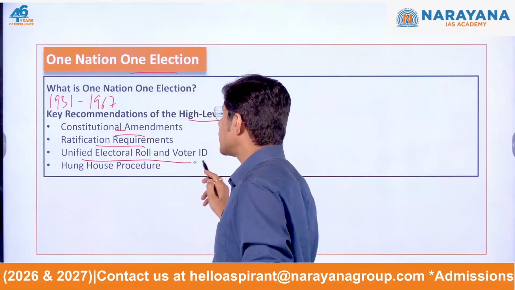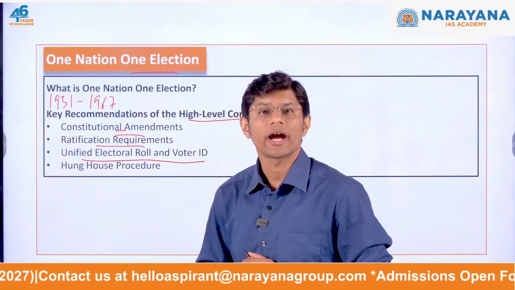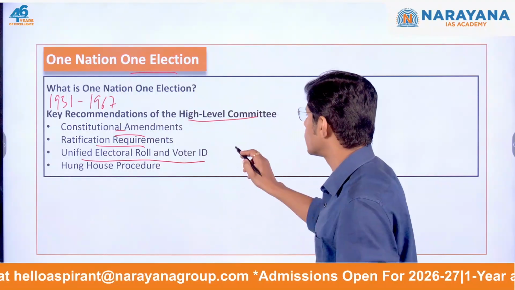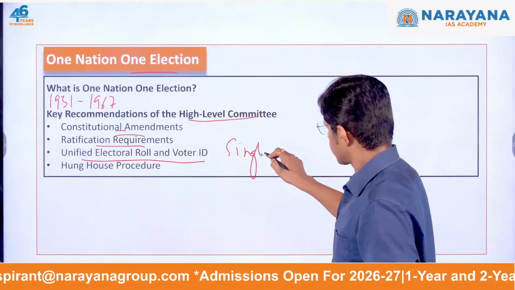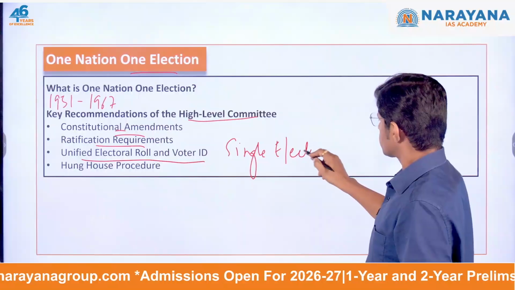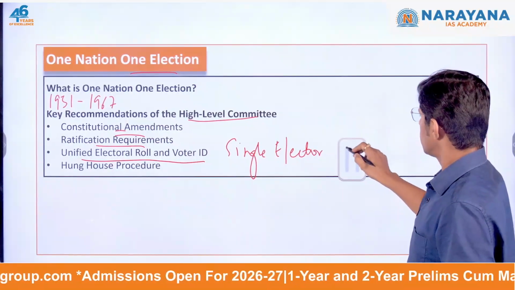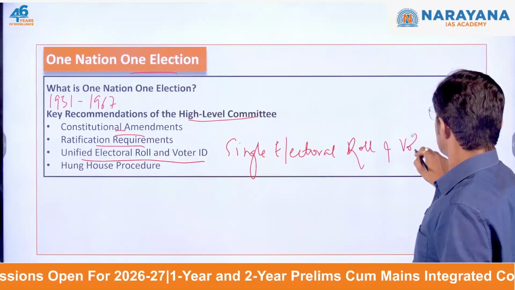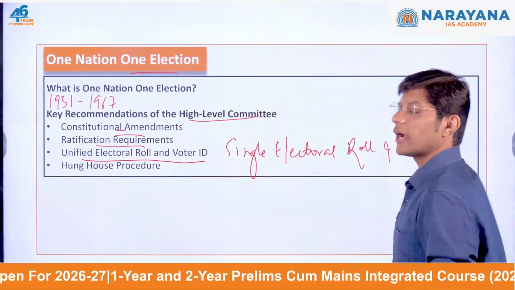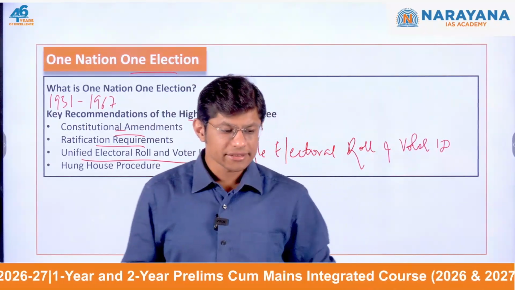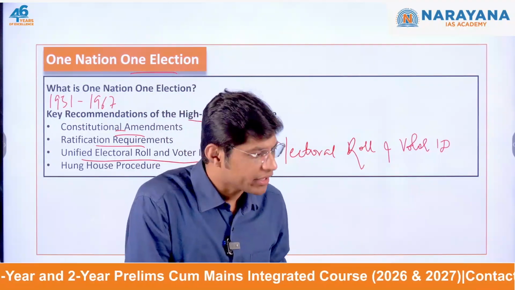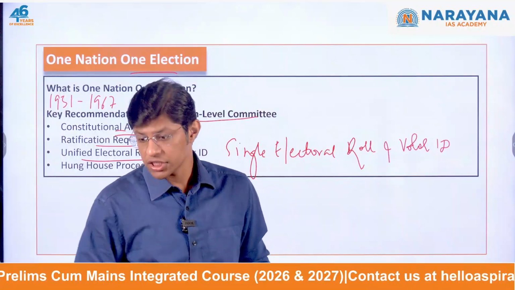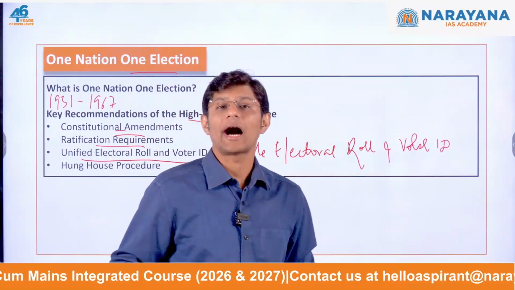The next is the unified electoral roll and voter ID, which means the committee proposed that there should be a single electoral roll and a single voter ID. And this will be managed by the Election Commission of India, of course, in coordination with the State Election Commission. Also, this requires approval of half of the states.